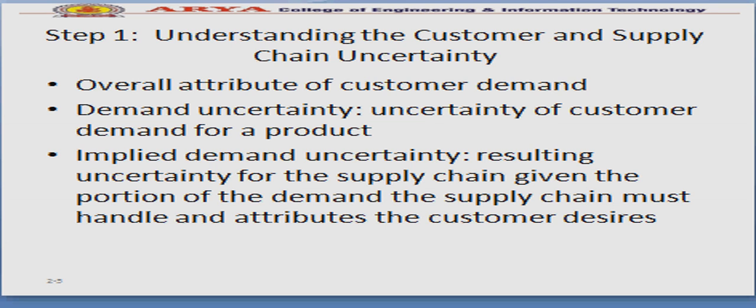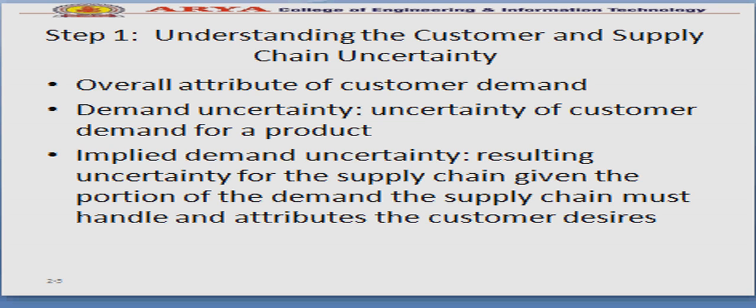Economic turn: economy is up, economy is down, recession is there. People are not going out and purchasing anything in recession. They are afraid of purchasing anything. They are afraid of jobs. Implied demand uncertainty: resulting uncertainty for the supply chain, given the portion of the demand the supply chain must handle and the attributes the customer desired. So demand uncertainty will be there.